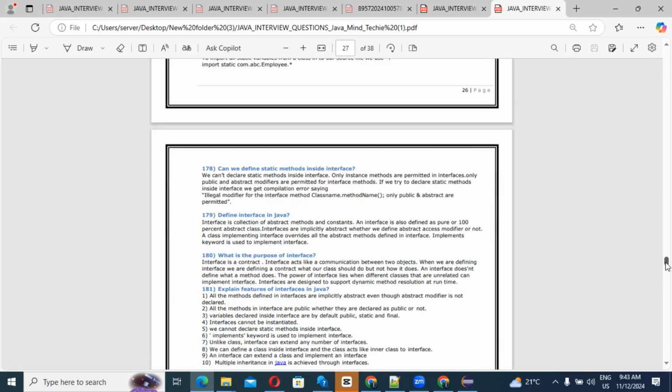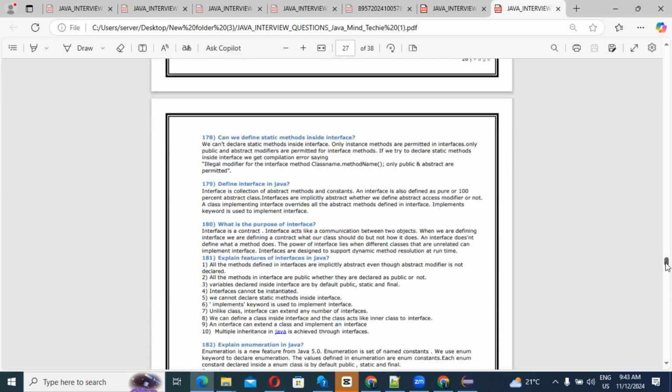Get the next question: define interface in Java. What is an interface in Java? This is also an important question; most of the time interviewers may ask it. An interface is a collection of abstract methods and constants. An interface is also defined as a pure or 100% abstract class. Interfaces are implicitly abstract, whether we write the abstract access modifier or not. A class implementing an interface overrides all the abstract methods defined in the interface. The implements keyword is used to implement an interface.